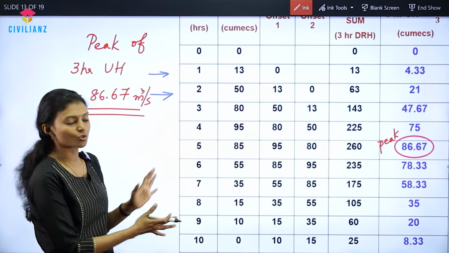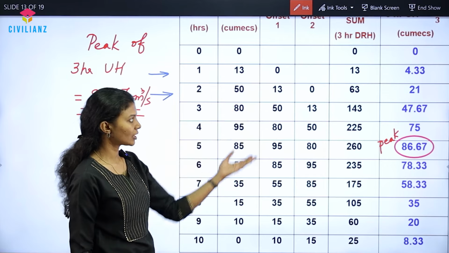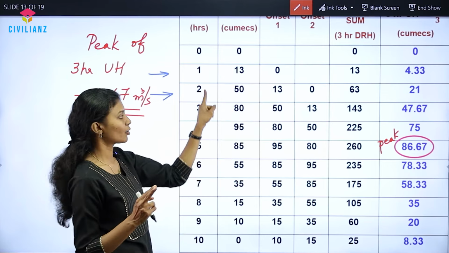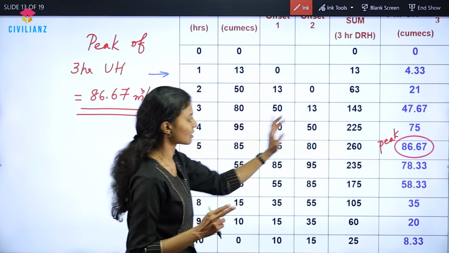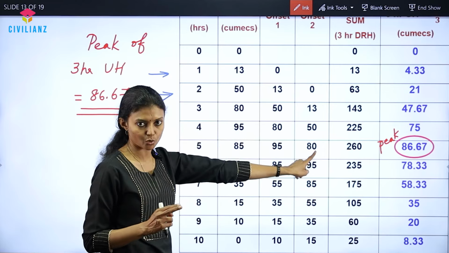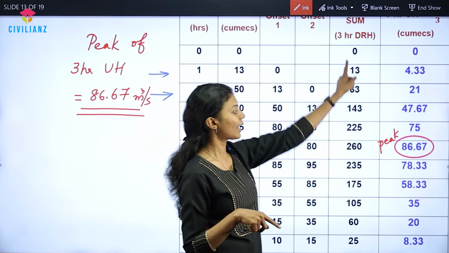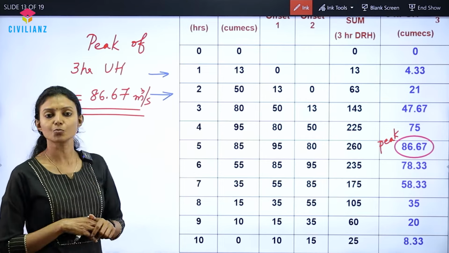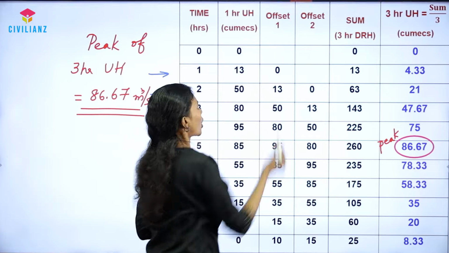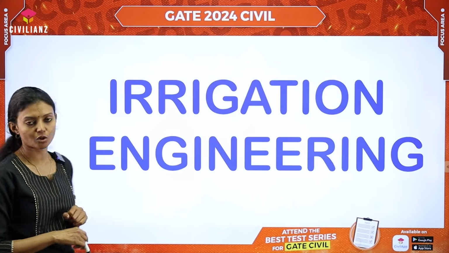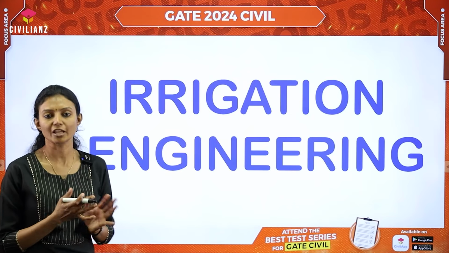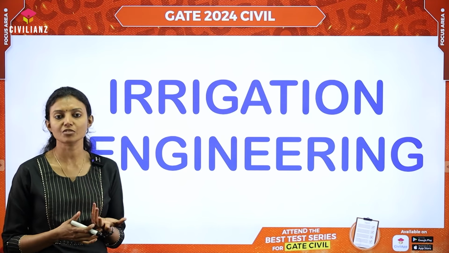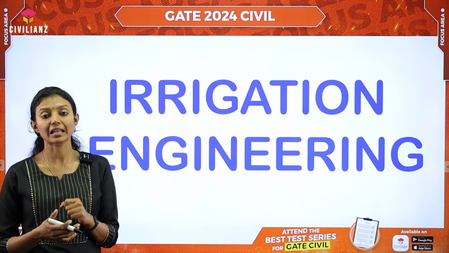So I hope the procedure is very clear. We have a 1-hour unit hydrograph. We are lagging it twice by 1 hour and we are taking the sum of 3 unit hydrographs lagged by 1 hour and the sum is divided by 3 so as to obtain 86.67. So this is all about the subject hydrology. Now we are coming on to irrigation. Only one question was asked from irrigation engineering and that was from the topic the design of lined canals.